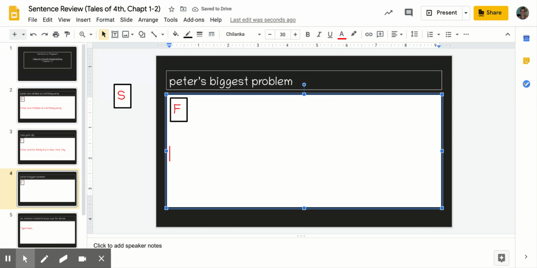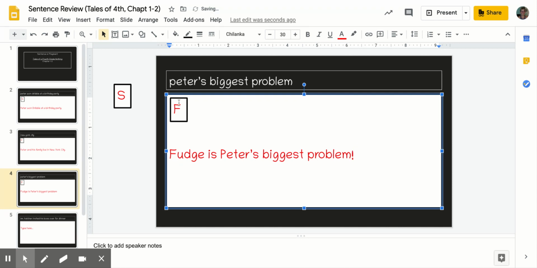So who or what is Peter's biggest problem? Do you remember, writers? Yes, Fudge, his younger brother, is Peter's biggest problem. And I'm going to choose an exclamation mark to make this sentence look right.